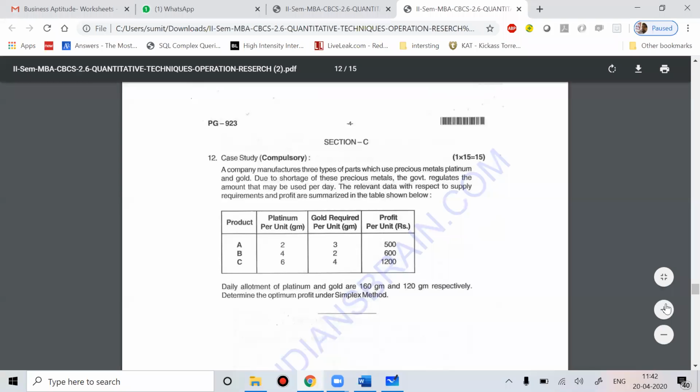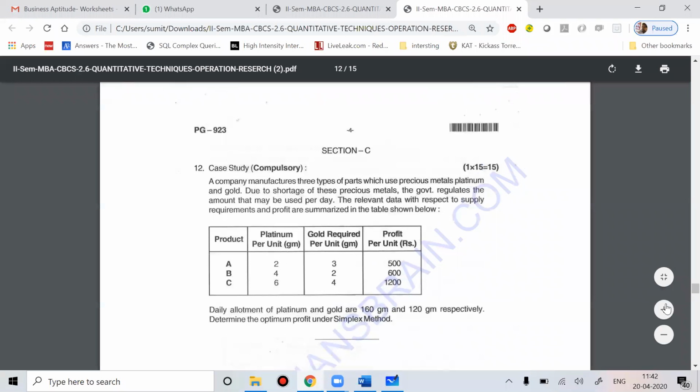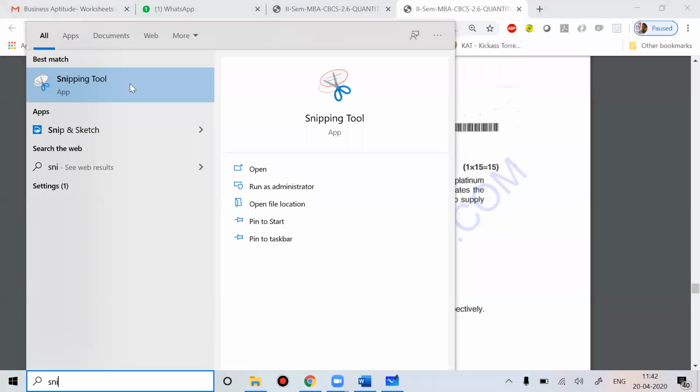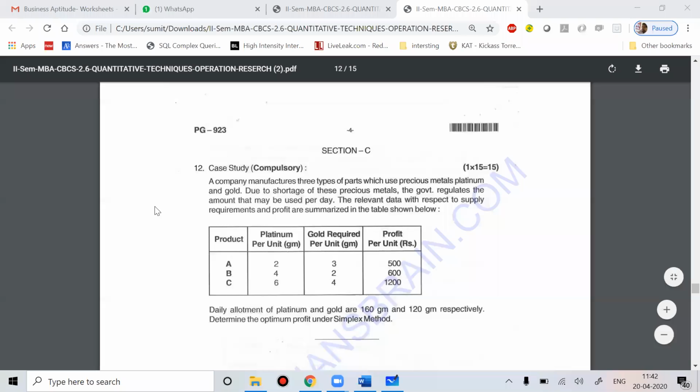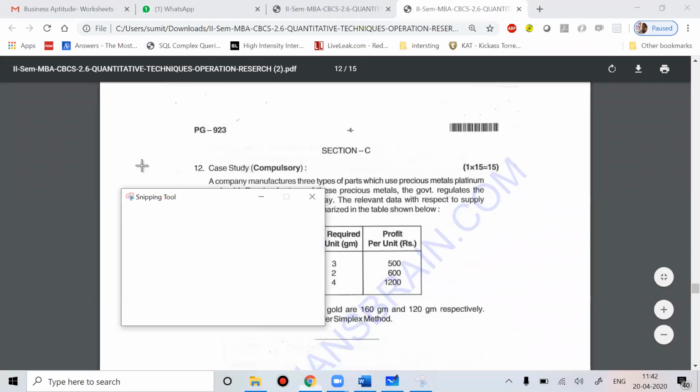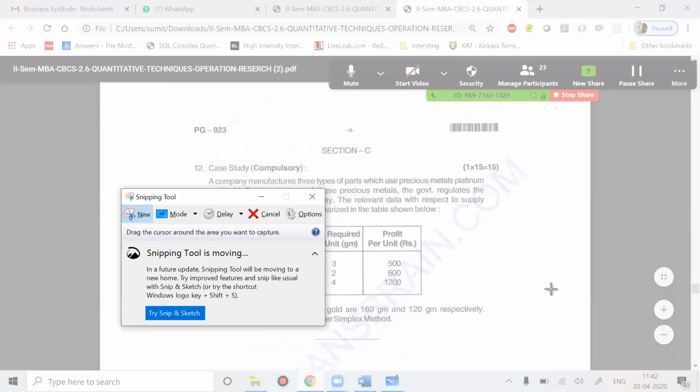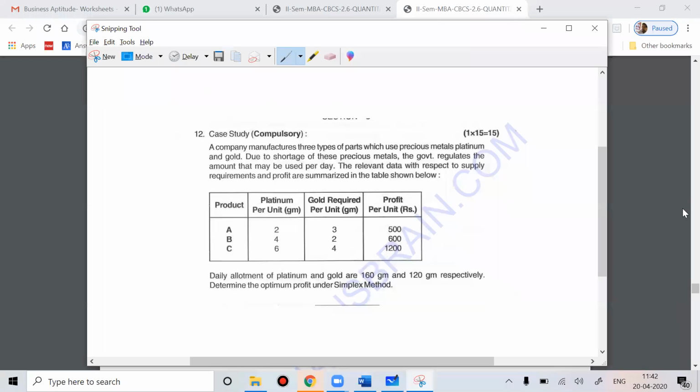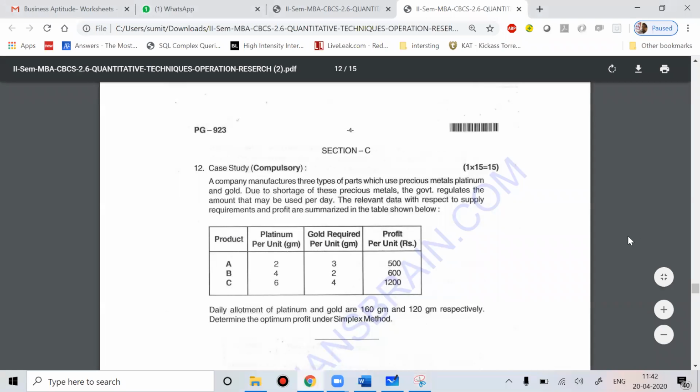A 15 marks question came from the simplex method. You can see this. One minute, I'll cut this question. Okay, if you want, please write down this question.